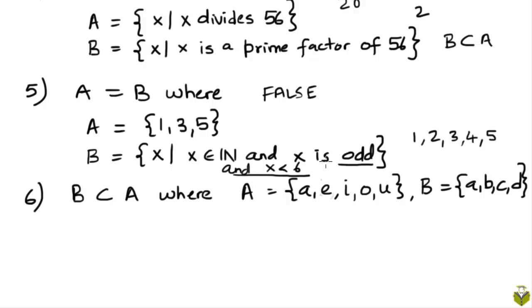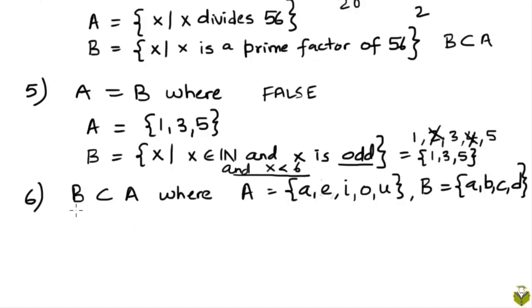And if you look at the added constraint that X must be odd, 2 and 4 get eliminated. So now we are left with only 3 possible members of the set B, which are 1, 3 and 5. So if we define B in this way, then B would be {1, 3, 5} in roster form, and clearly A and B would then be the same.